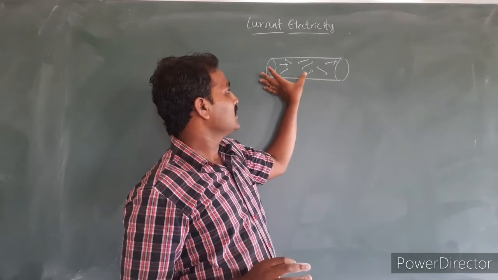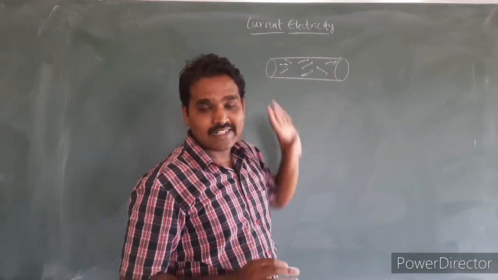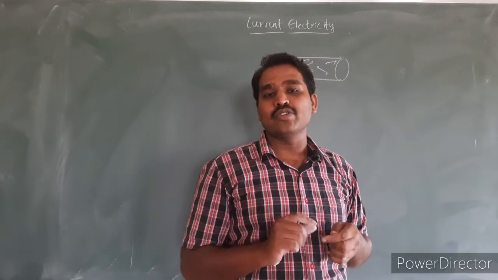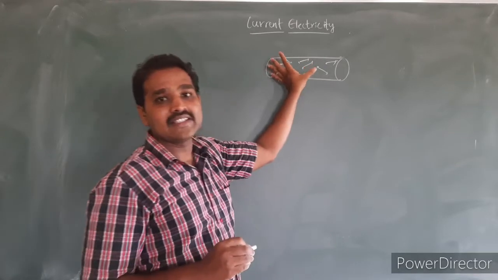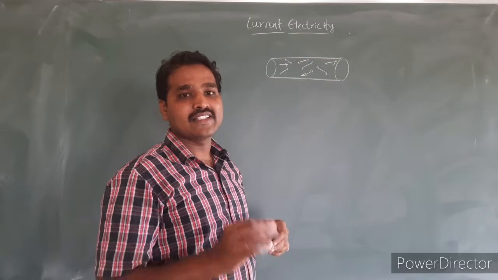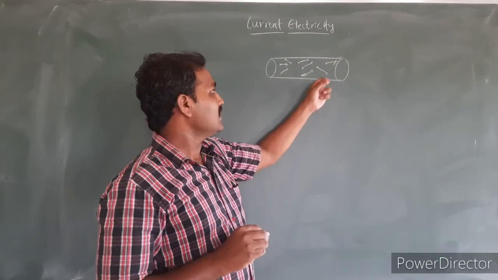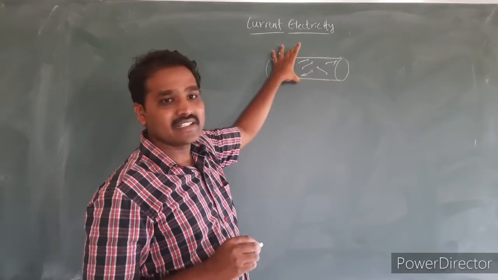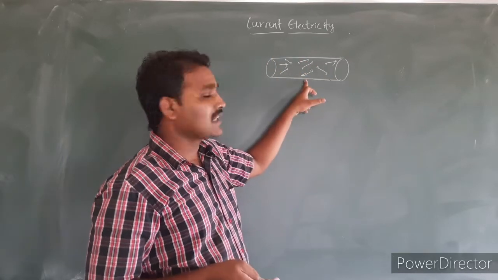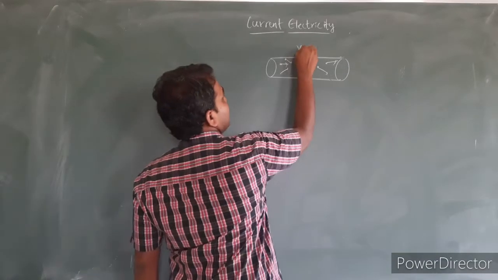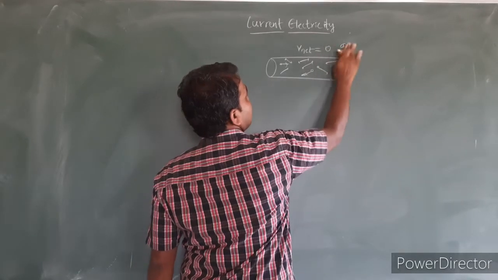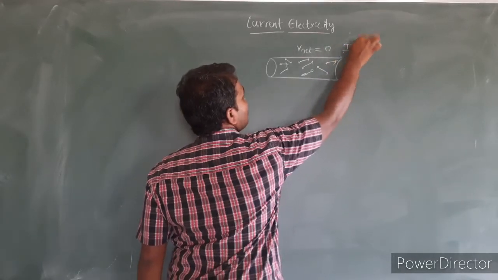Because of the random motion of all these electrons in all possible directions, the net motion is considered to be zero. That is, the net velocity of these electrons, the effective motion, is considered to be zero. Hence, when the conductor is not connected to any potential difference or external source, the electrical current is considered to be zero. The net velocity of all these electrons is equal to 0, hence we consider the electrical current is also equal to 0.